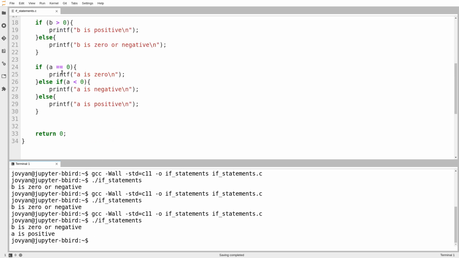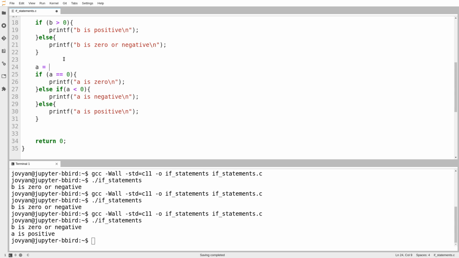Now I want to make it clear that even if the answer to more than one question would come back as yes, we will never ever go into more than one of those cases. So for example, let's try this. A is still equal to 6. I'll just put a equals 6 there to make it more obvious. If a is less than 10, we can print out a is less than 10. And suppose that we also ask, is a less than 100? A is less than 100. And then in the bottom case, it's where it's not less than 10 and not less than 100.